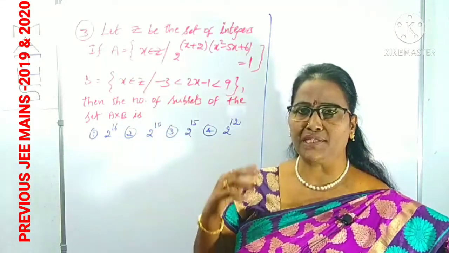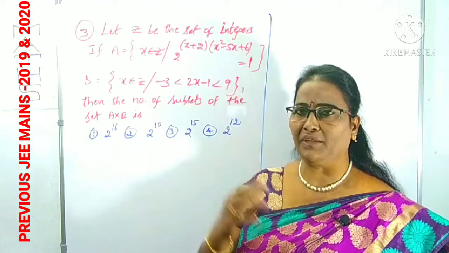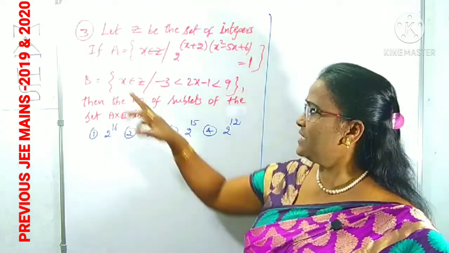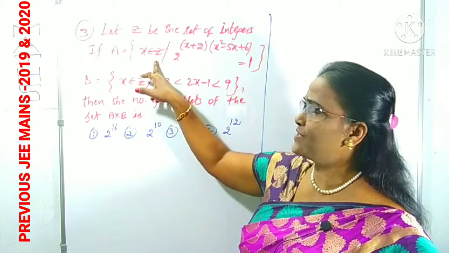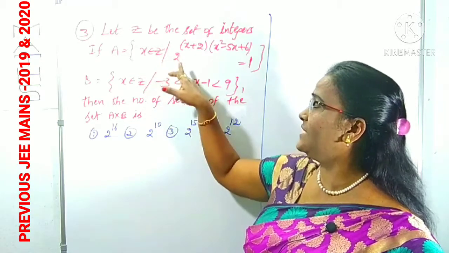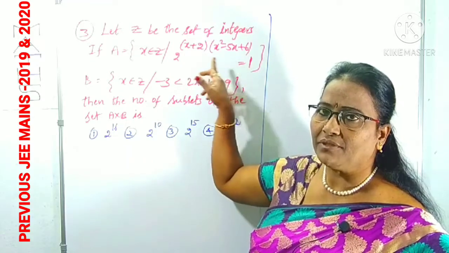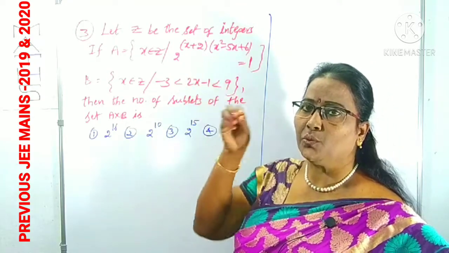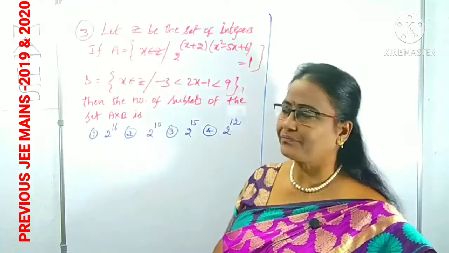I explained set builder form in the previous videos; you can watch it. So A is given in set builder form. X belongs to Z means we have to find the X values belonging to Z such that from this equation we can solve for X. That too, only integers have to be chosen. That is set A.